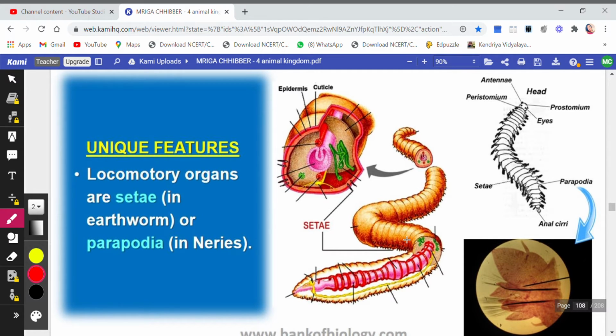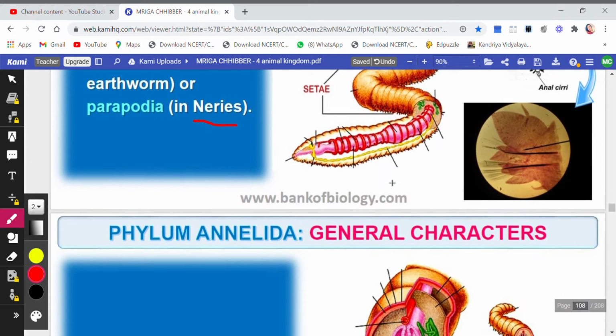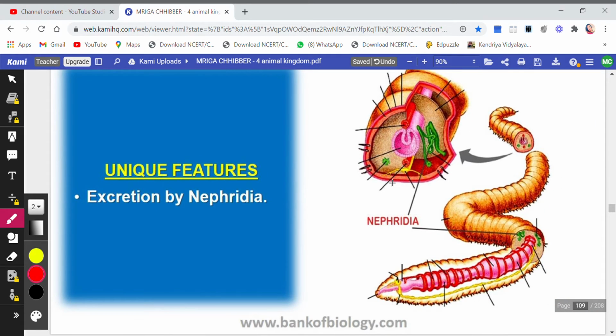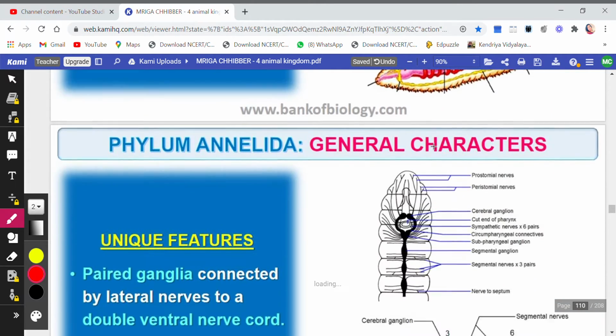Locomotory organs are setae. You can see the structures that appear to be their leg-like structures. They are the setae in earthworm, and they are called parapodia in case of Nereis. So setae or parapodia, both of them have actually the same function of locomotion. Excretion is through nephridia. The green structure that you can see here is nephridia. So excretion is done through the nephridia.